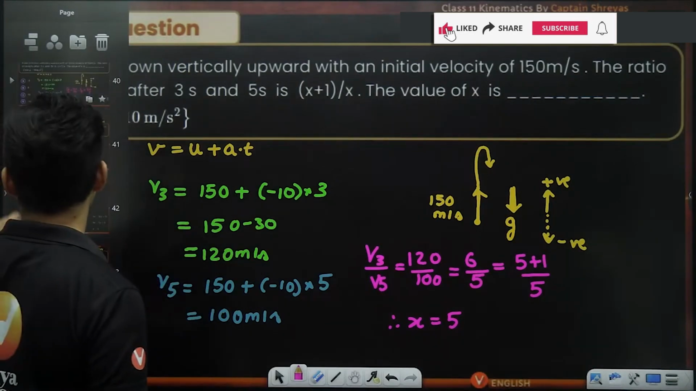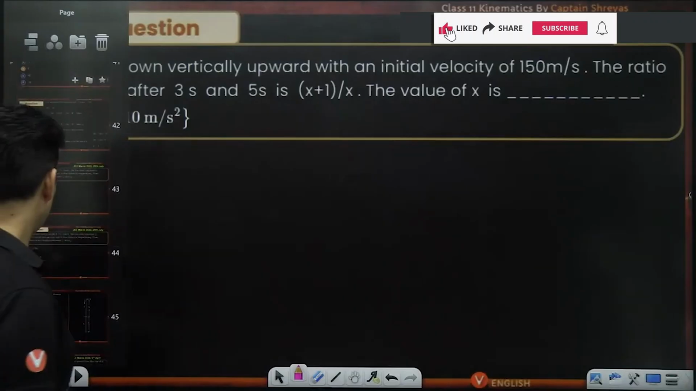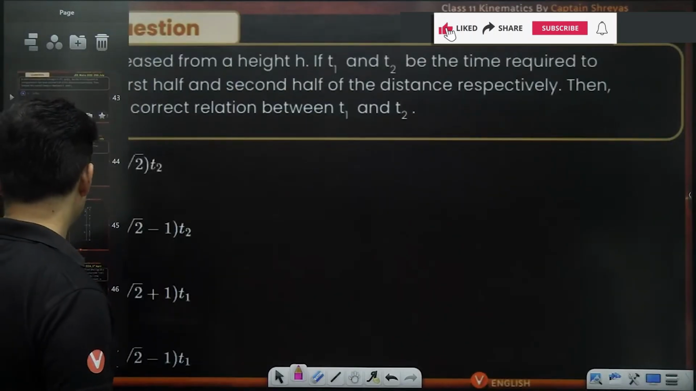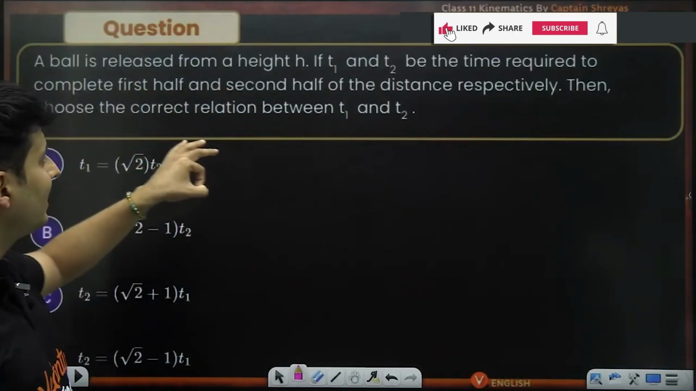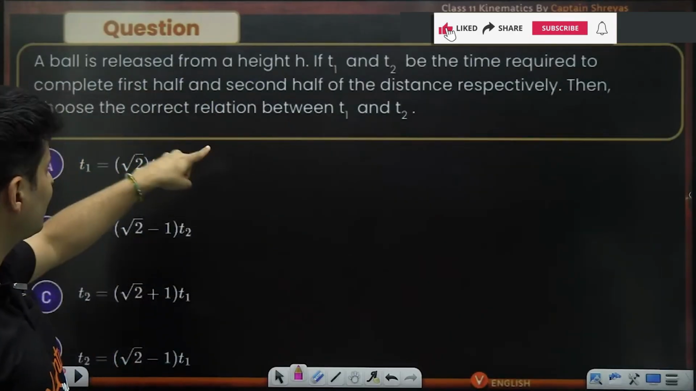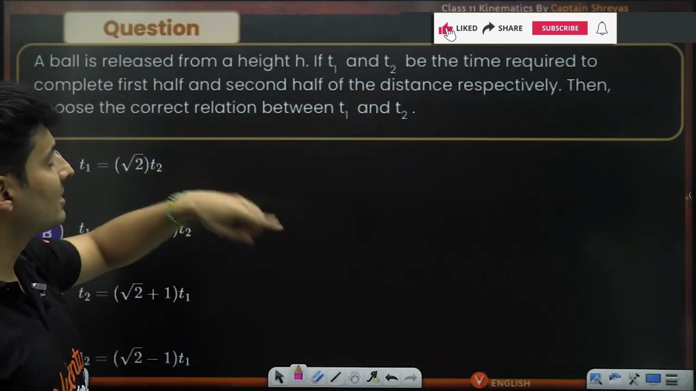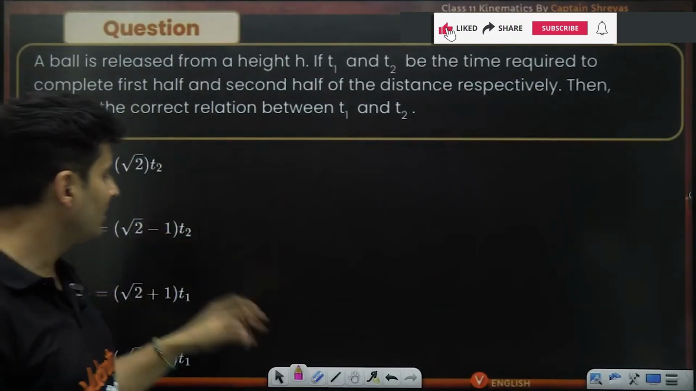So, having said this, let's move to the next question. The answer was option 5. Okay, now going on to the next question coming up on your screen. There is a ball which is released from height h. If T1 and T2 are the time taken to complete the first half and the second half of the distance respectively, choose the correct relation.